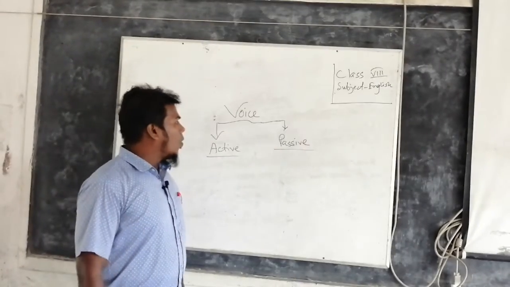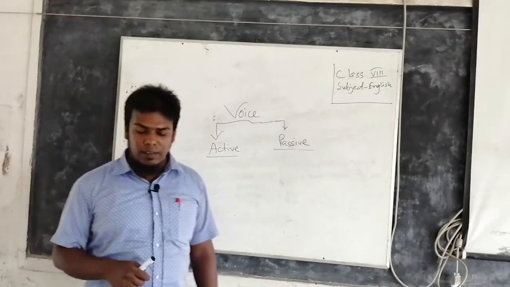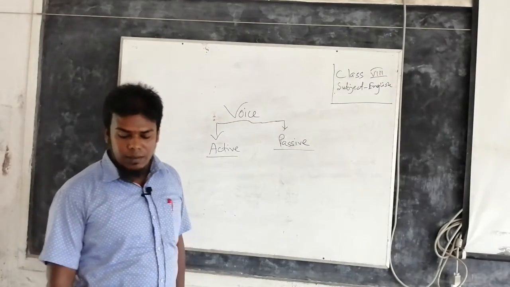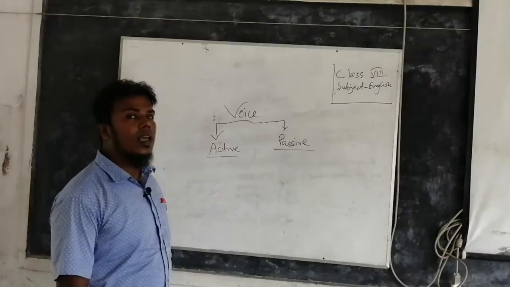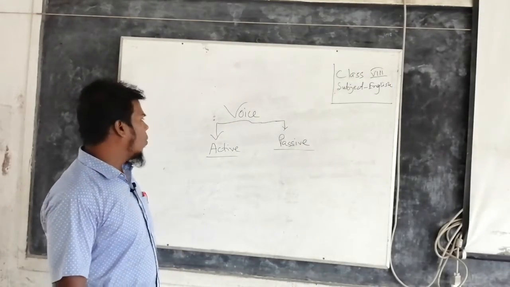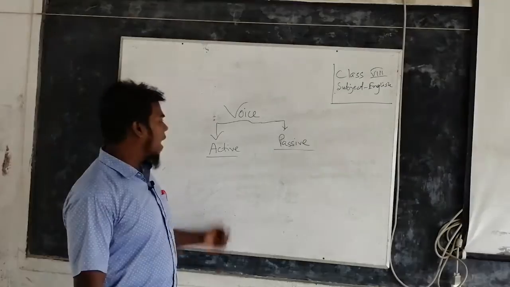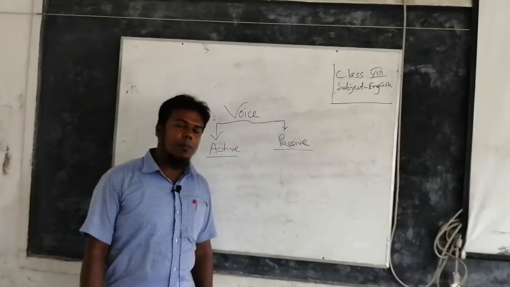Voice, what is voice? Voice is the form of the verb which shows whether the subject acts or is acted upon. We know that there are two types of voices, such as active voice and passive voice.